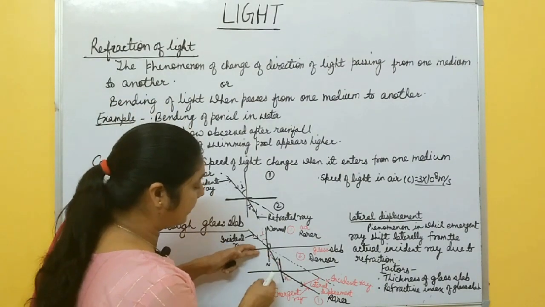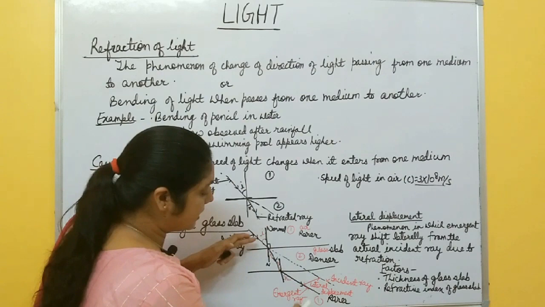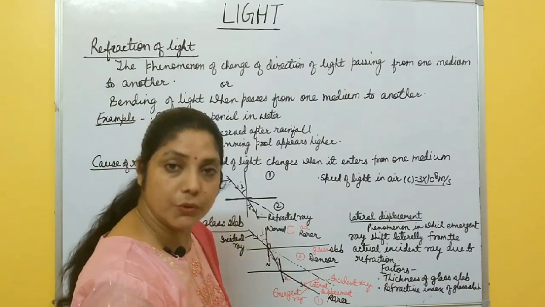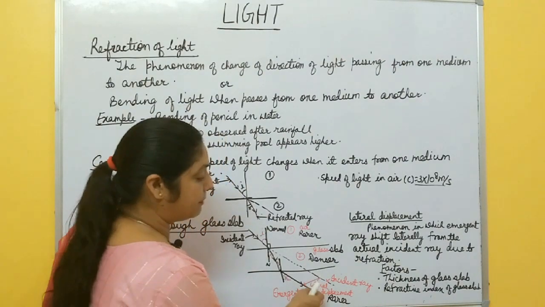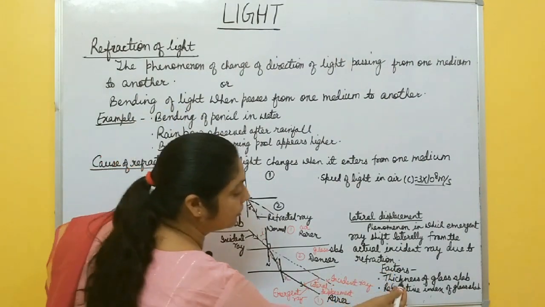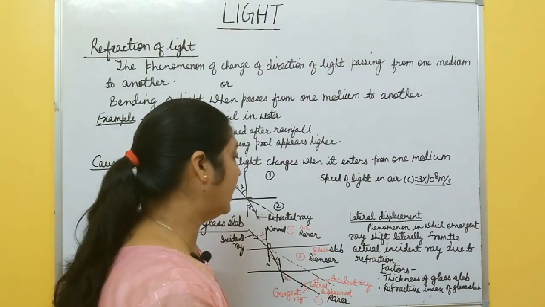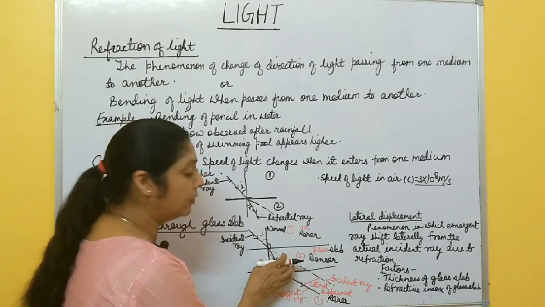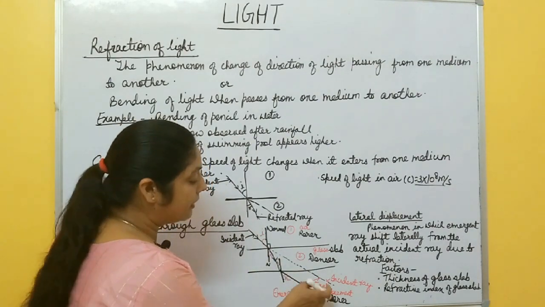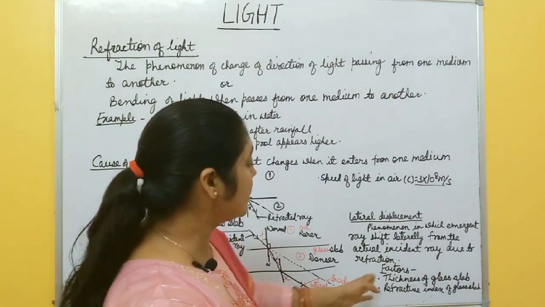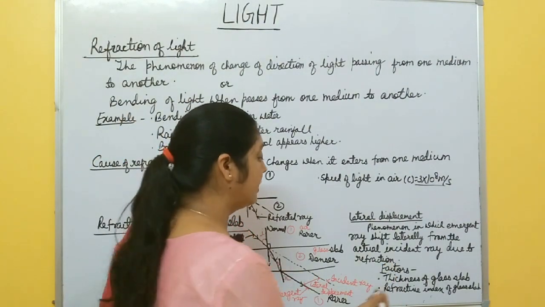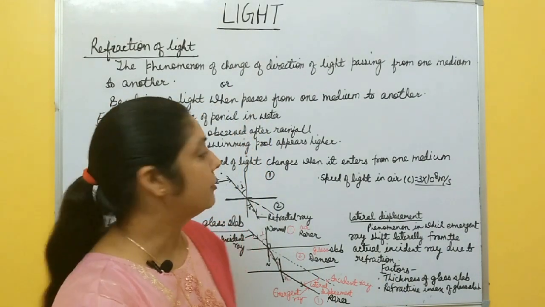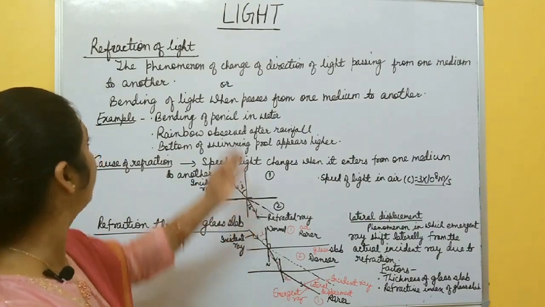Actually, when you increase the thickness of this glass slab, its bending becomes more and this lateral displacement is also more. So this lateral displacement is directly proportional to the thickness of the glass slab. Another factor is refractive index. If the refractive index of this medium is more, there is more bending, so again lateral displacement is more. So the factors on which lateral displacement depends are the thickness of the glass slab, and the refractive index of the glass slab. So this is about refraction.